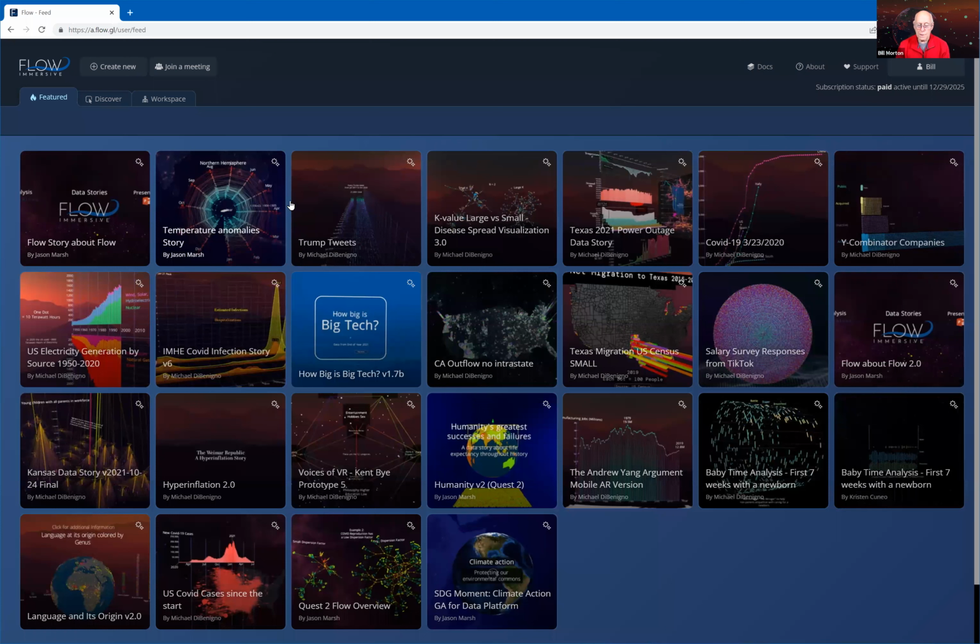So we've got the featured flows. These are all great. They're easy reading and a good thing to do if you're a new user to Flow. Come onto this page and just work your way through some of these flows. Just take a look at what's been done in these flows. It's a great source for visualization ideas.